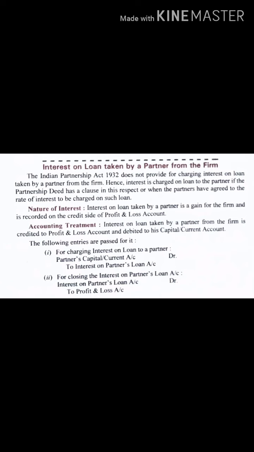It is not related to partners particularly, so we are not transferring it to the profit and loss appropriation account. Yes, it will be raised through the partner's capital account. Why? Because here the partner is paying interest, so no doubt their account will be taken into consideration.